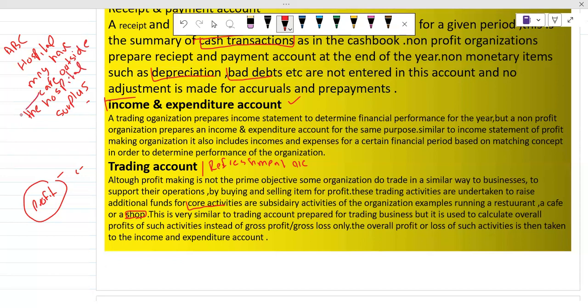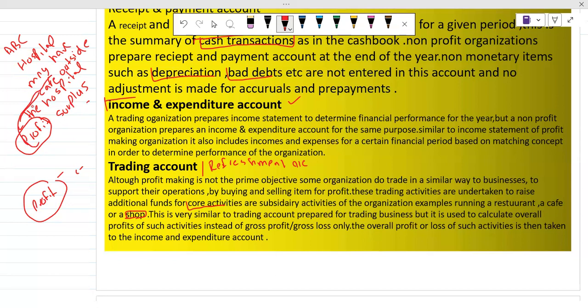So of course they will have profit from the cafe, but all the activities and all the accounts, like if a hospital is not running on this profit, it is not dependent totally on this profit. No, it has its separate accounts, it has its funds. So that is why we have to separate this cafe from the ABC hospital.